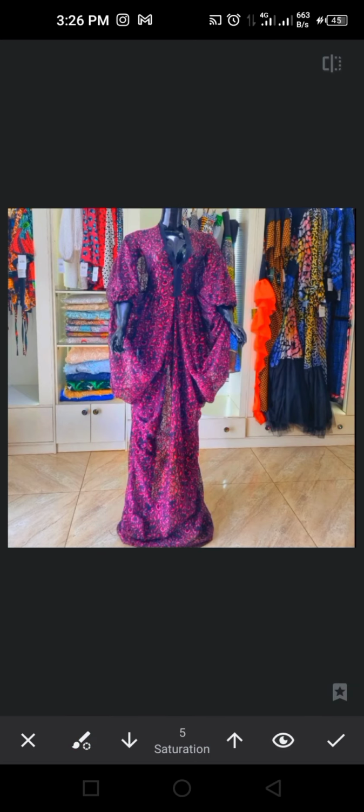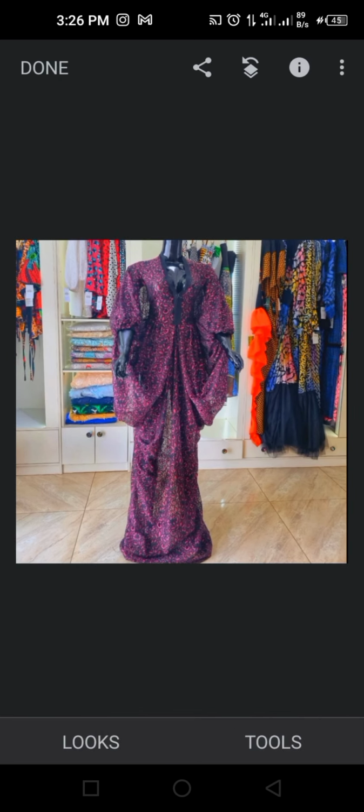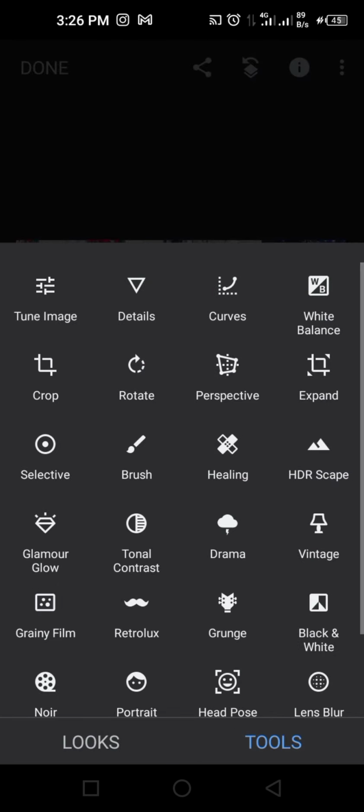So I can remove it so this can come down a little bit. So let's erase it. So it's going to take it back to how the picture was before. I click on OK. So let's go to the next one, which is healing.